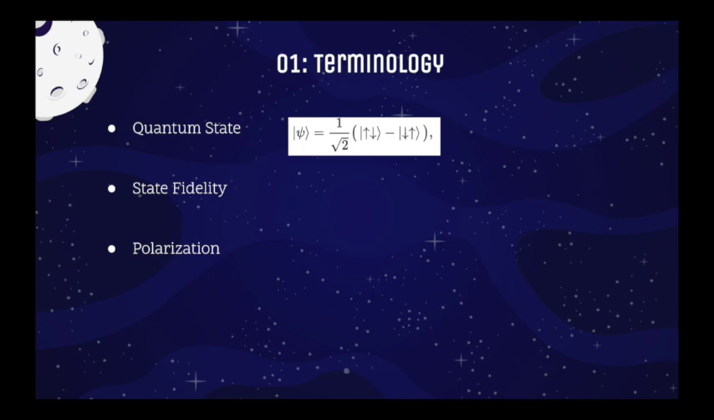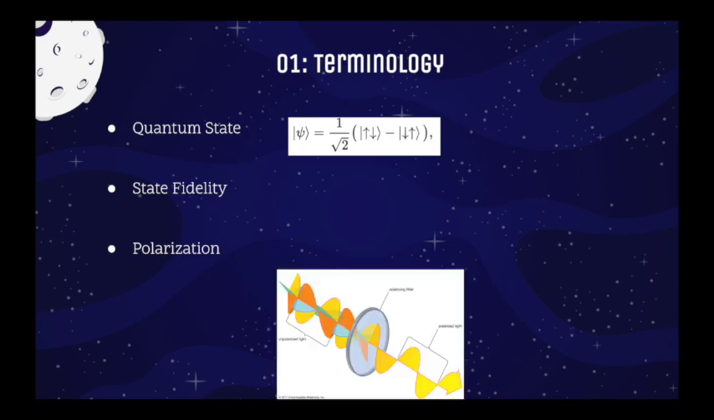Then we have state fidelity. State fidelity basically means the resemblance between two states, and we will use this when we compare the clones with the original ones. And then we have polarization. Polarization is an interesting topic. When the light travels, it travels in multiple directions using multiple planes. But when it goes to the polarizing filter, it comes out traveling in only one direction. That can be horizontal, vertical, diagonal, but it can be determined with the polarizing filter.